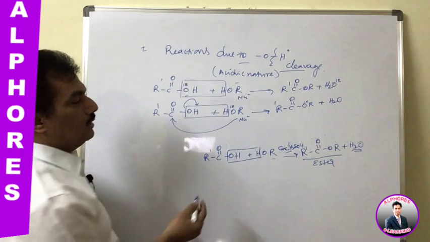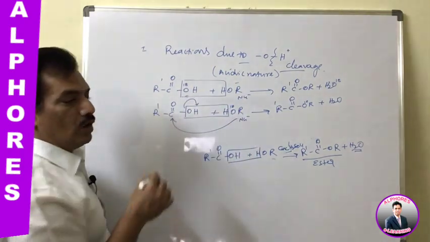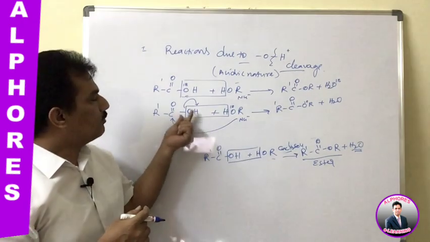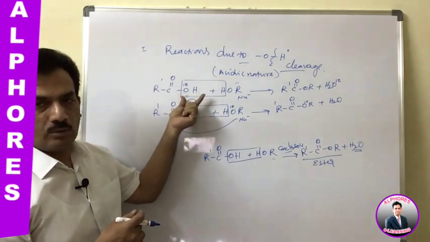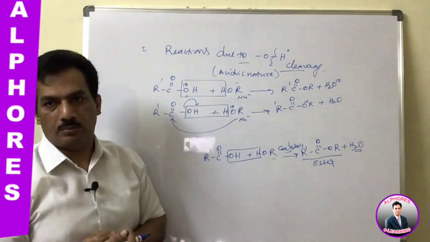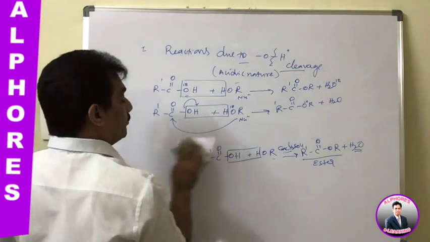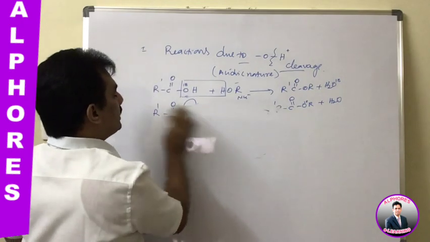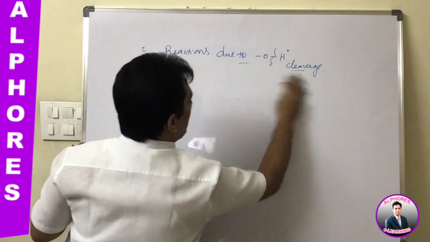Clear? And like that, by taking this radioactive isotope of oxygen, we can prove that the oxygen in water is coming from the acid group, but not from the alcoholic group. Clear? That is about the reaction. And with acids, it is behaving like this. When it is reacting with acids, these alcohols are releasing H2O as the byproduct.